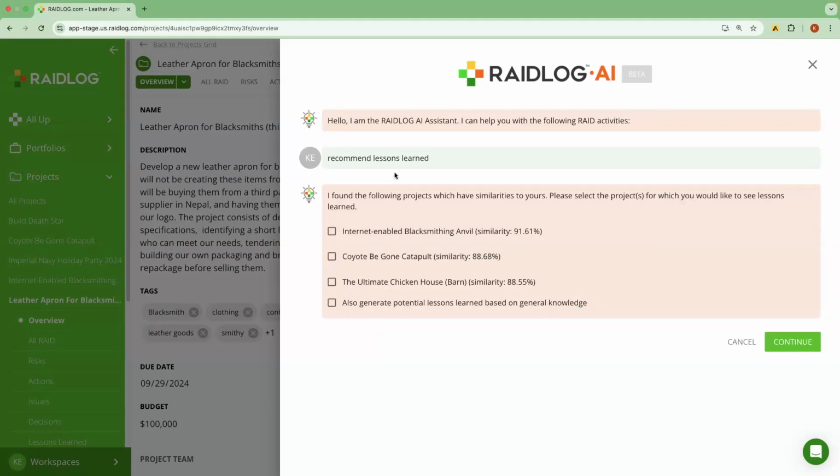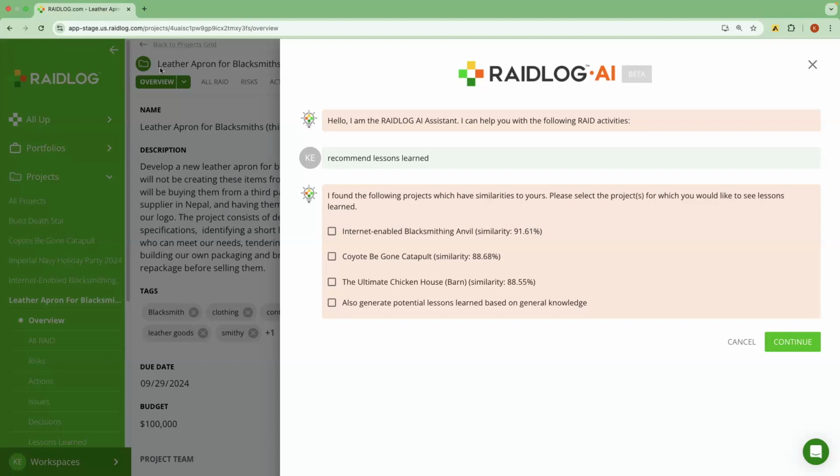And what happens is our system is going to look at the description of this project and use a semantic similarity search to find other projects that have similar deliverables, a similar approach, similar constraints, and recommend those back to me, highlighting which are the closest to my current project.